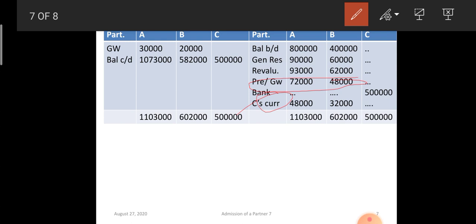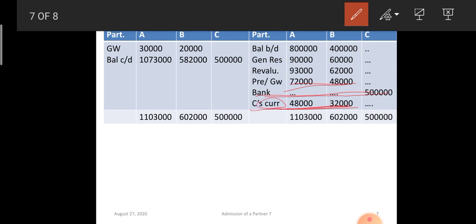So by C's current account, 80,000 in the ratio of 3:2 is 48,000 and 32,000 rupees. Okay. So the first entry is when the new partner is bringing cash for his capital and premium for goodwill, and the balance unbrought amount is debited to his current account. So these are the three entries.